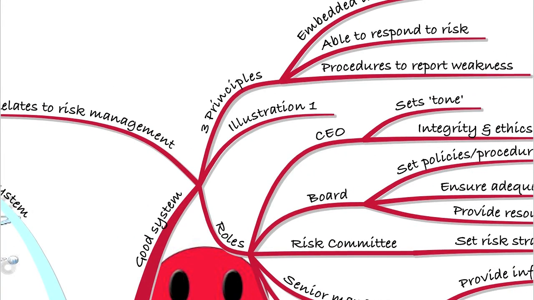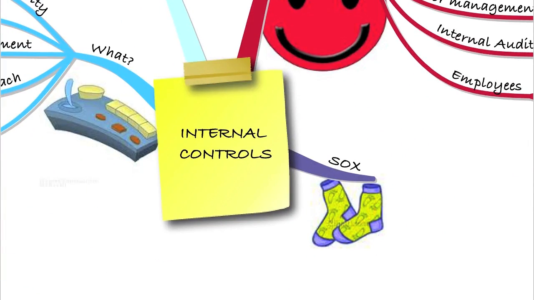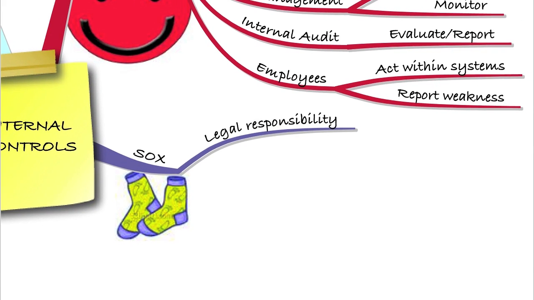So we should now understand what a good internal control system is. We also need to now think about some of the requirements for it. So I just want you to remember under Sarbanes-Oxley, remember we shortened that to SOX, and we said that under Sarbanes-Oxley, the management have to take legal responsibility for internal controls. Remember, that's slightly different from the UK Corporate Governance Code, where you're not taking legal responsibility. You can't be prosecuted if you don't undertake good internal controls.